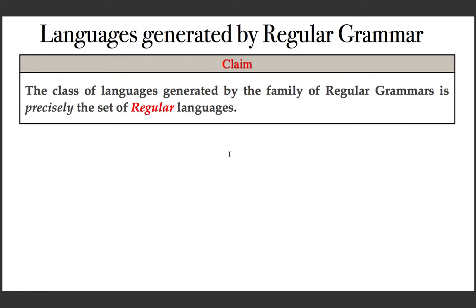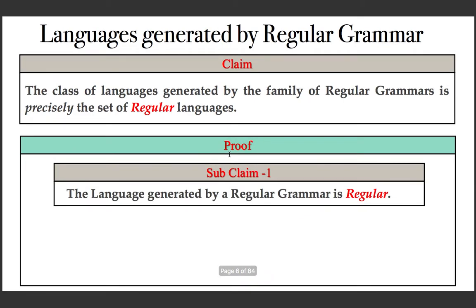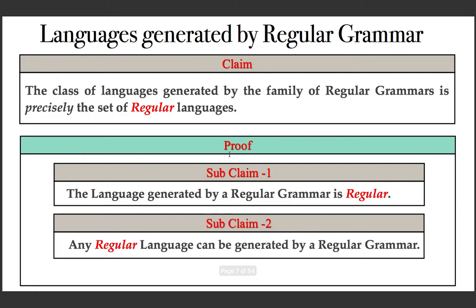Also, for any regular language, there exists a regular grammar. So, there are two sides, and hence we can prove this claim by using two subclaims. Subclaim 1, the language generated by a regular grammar is regular. That means we have to prove that for any regular grammar, the language generated is a regular language. Subclaim 2, any regular language can be generated by a regular grammar. That is, for any regular language, we need to find a regular grammar generating it.